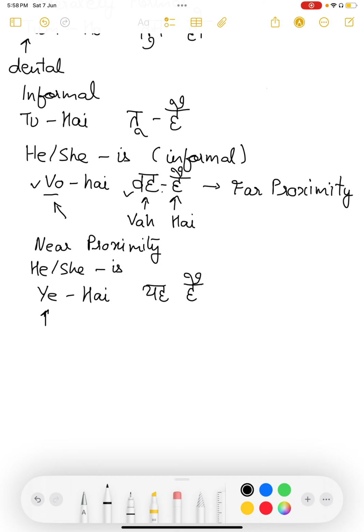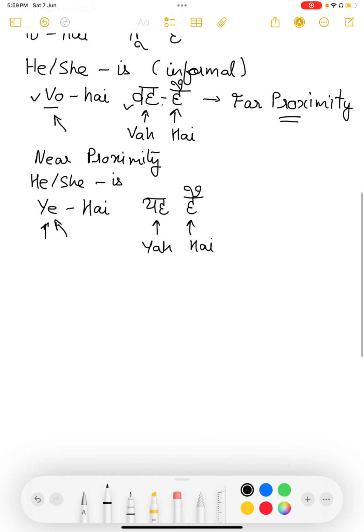Again, we have a single pronoun ye for he as well as she. So here the variation is just based on proximity, how far the person is standing from you. Based on that, you choose one of ye and wo, and is hai in this case. In the script, it's written as yah hai. But again, the pronunciation is closer to ye hai. This is the pairing for he, she is informal.